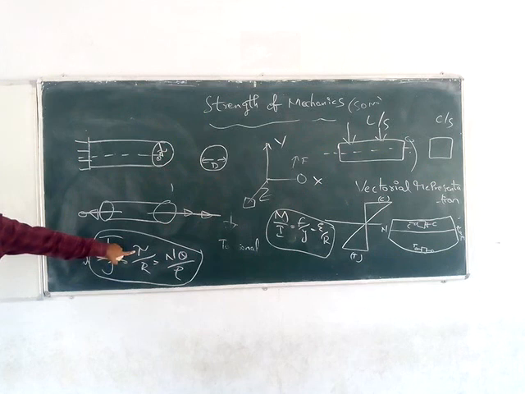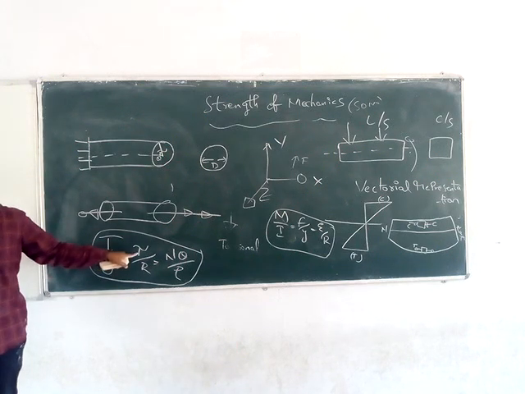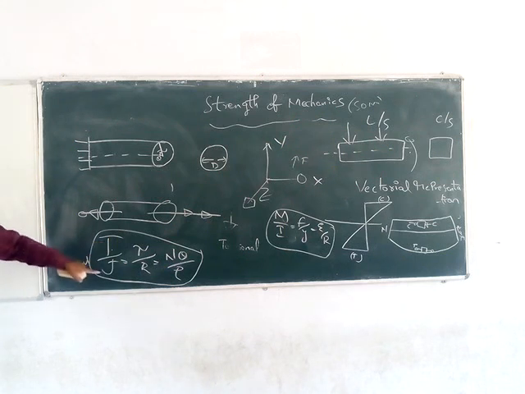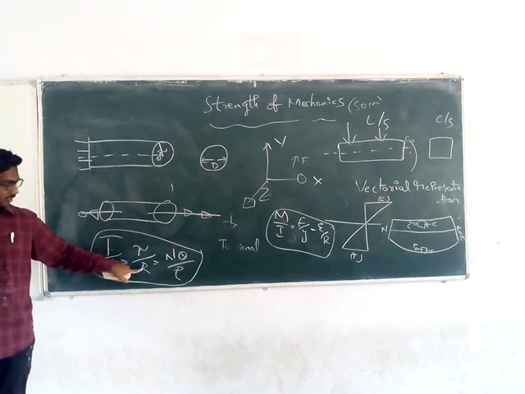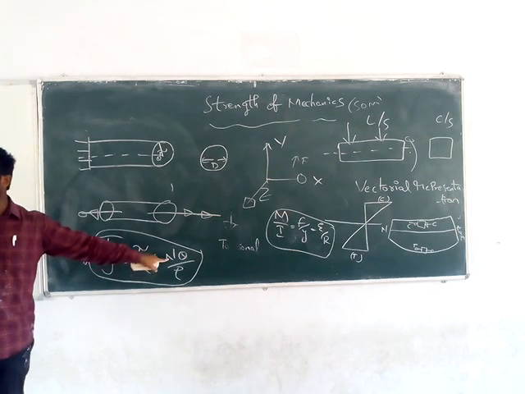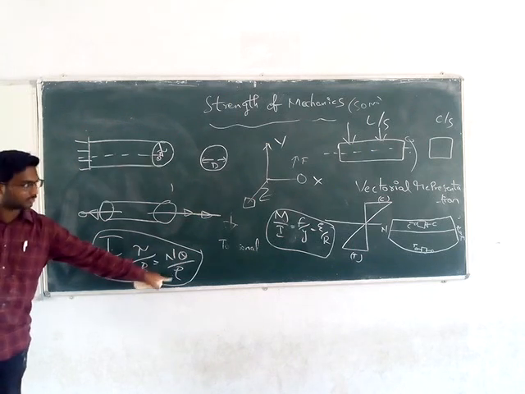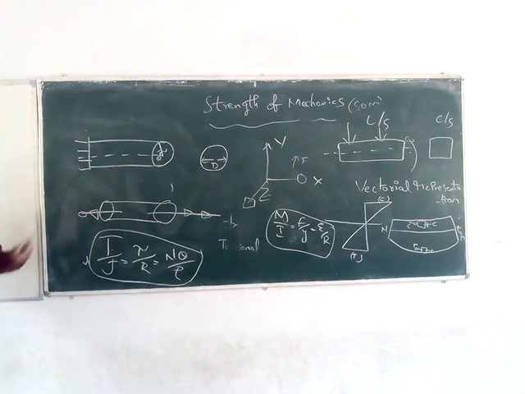Tau is nothing but shear stress. Because of the distortion of the cross section, we will get this torsional shear stress. T is nothing but torque, J is nothing but polar moment of inertia, and R is nothing but radius from the topmost fiber, and N is nothing but rigidity modulus, and theta is nothing but angle, and L is nothing but length of the member. This is nothing but torsion.